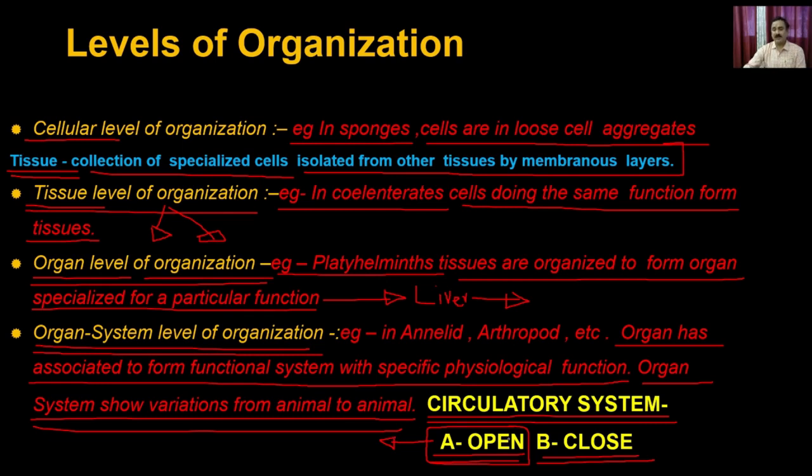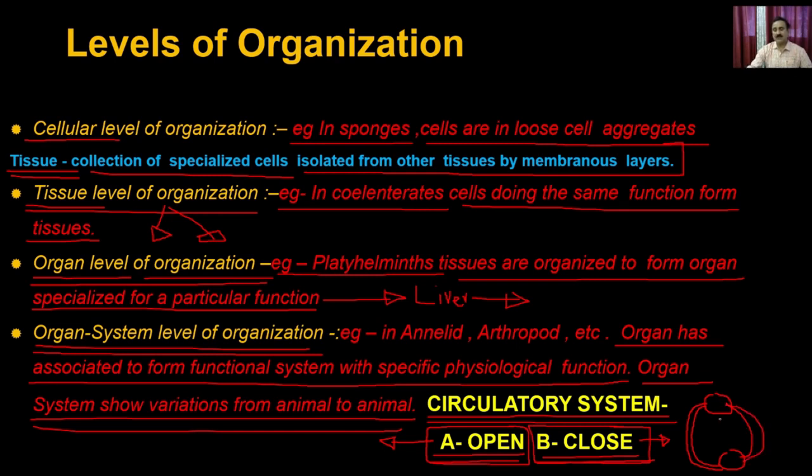Whereas in the case of a closed system, you have closed circulatory circuits. It starts from the heart, so the heart will send the blood to one part of the body, and then from that part the blood will come back to the heart again. The classical example where the closed circulatory system is present is the human, where the heart gives blood to the different parts of the body with the help of the arteries, and the different parts of the body send the blood back to the heart with the help of the veins.